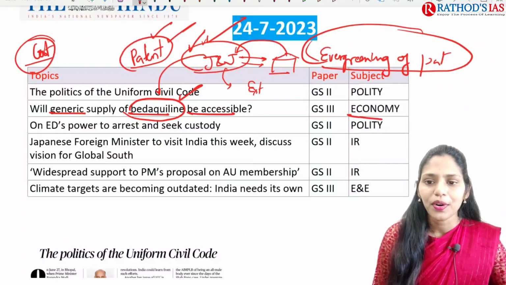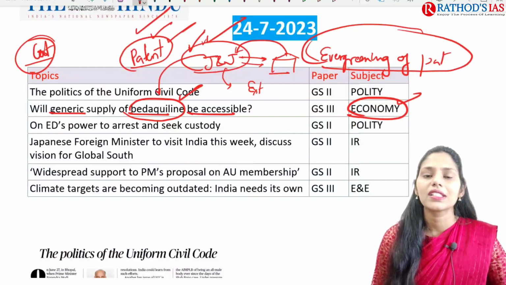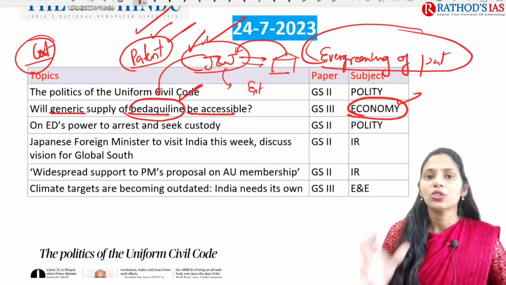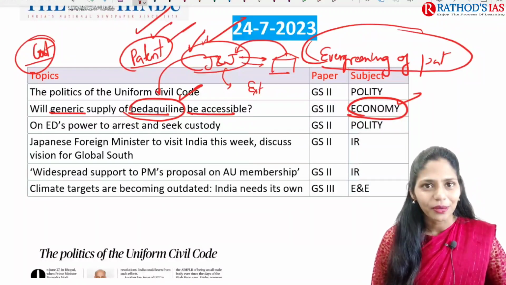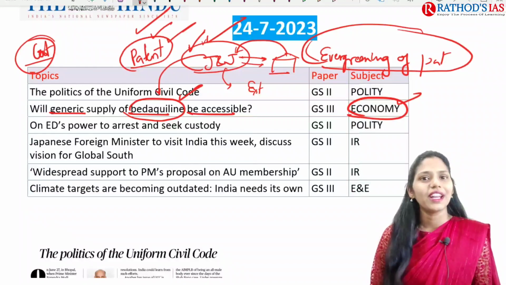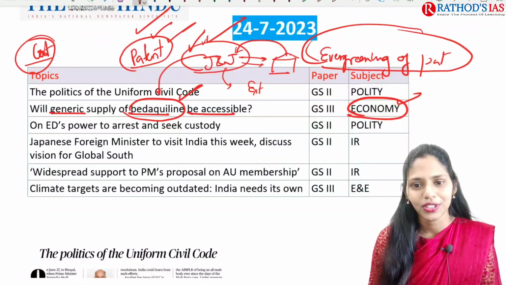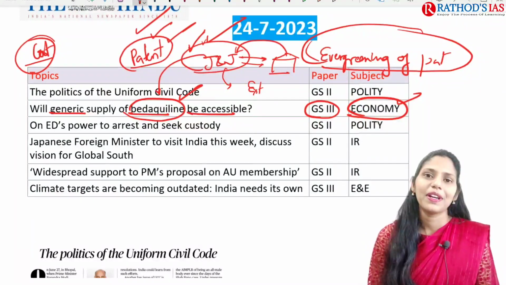And this topic is important from economy because patents, copyrights, trademarks, geographical indication, all of this will come under your economy. As I said, this topic is important from both your science and technology and your economy point of view. Both come under your GS paper 3. So this topic is important from both your prelims and mains.